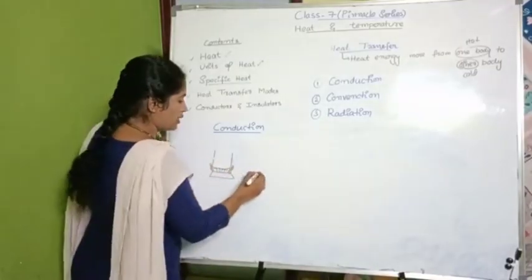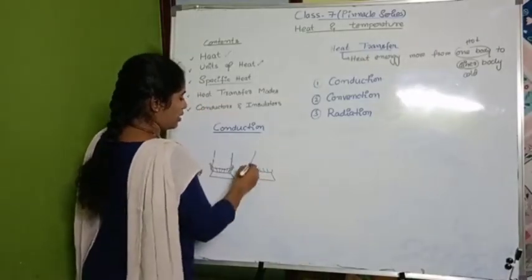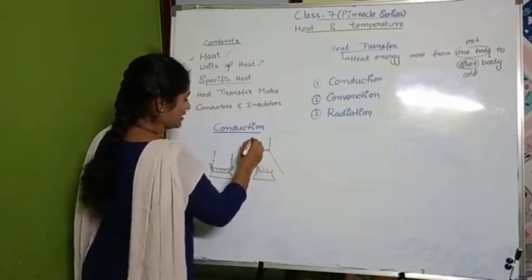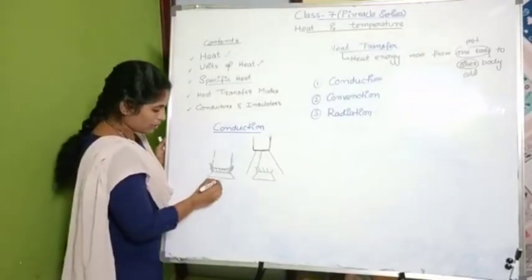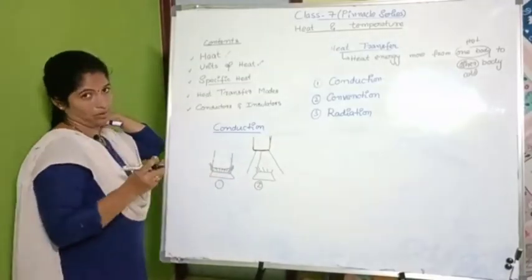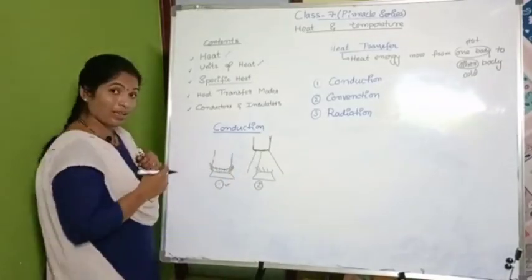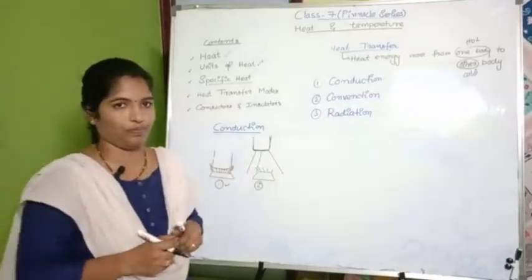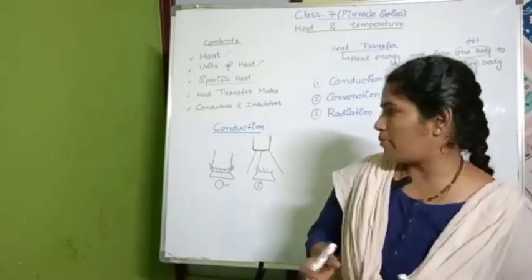Now take the other condition. This is my gas stove, and I have a tripod stand, and now I placed my vessel on it. This is your first case and this is your second case. In which case does the vessel become hot fast? Obviously in the first case. Why not in the second case? Because the vessel is not in contact with the fire. It is far from the fire, so it is difficult to get heat compared to the first case.